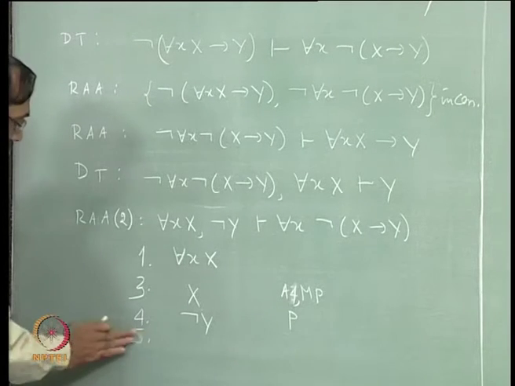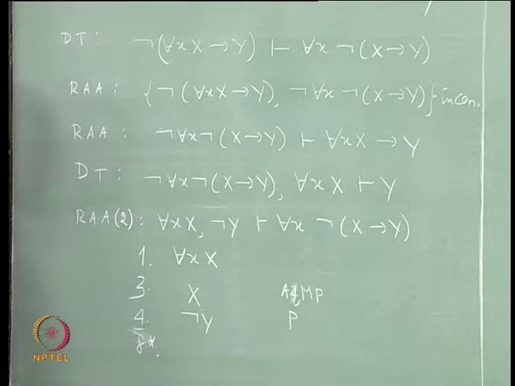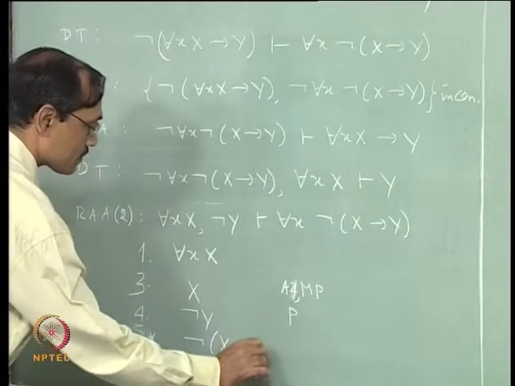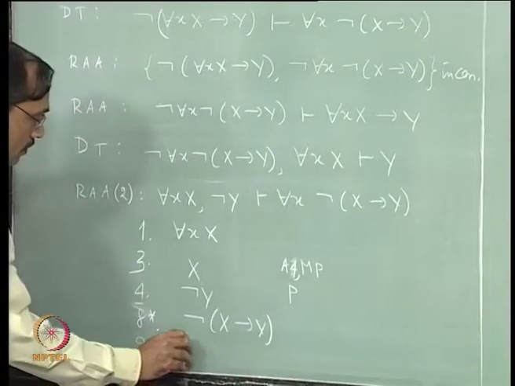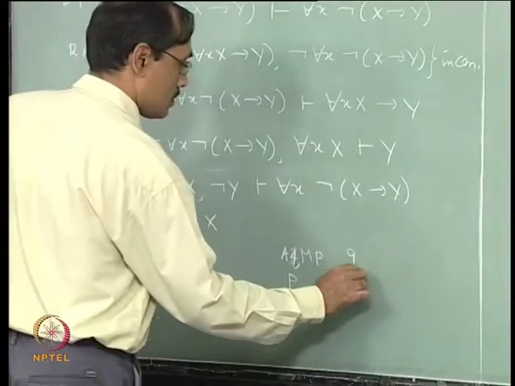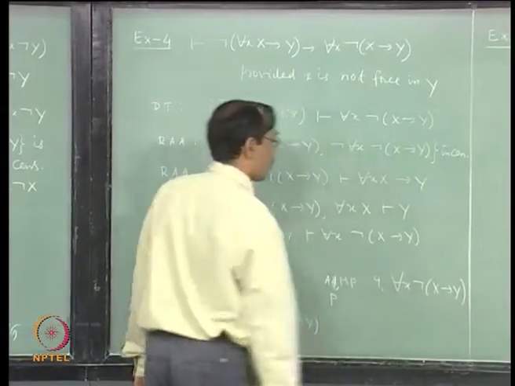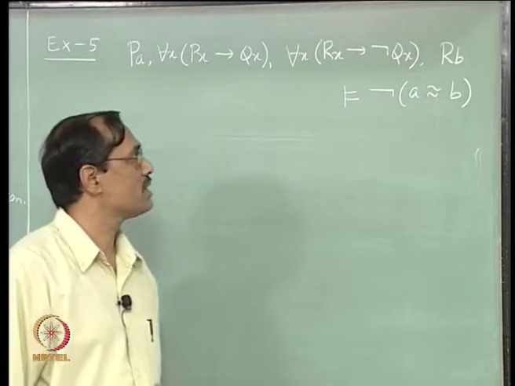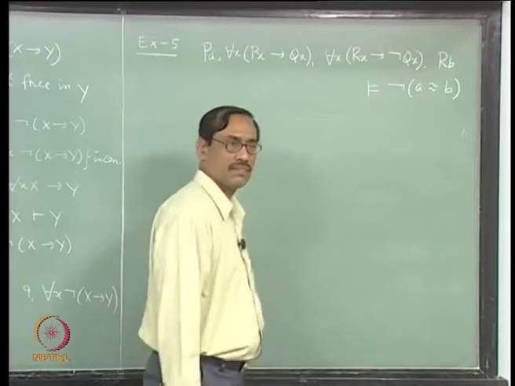So that means it will give after some steps, let me write it some 8 star, I do not know whether it is 8th or 9th. So there you get not of x implies y, then we use UG, so that gives you for each x, not of x implies y. Then let us see this. See, with not of a equal to b it is not easy to get, right. So use RAA from the beginning.